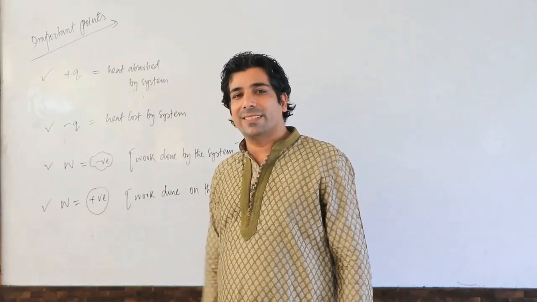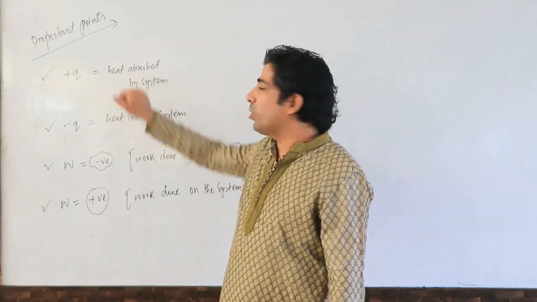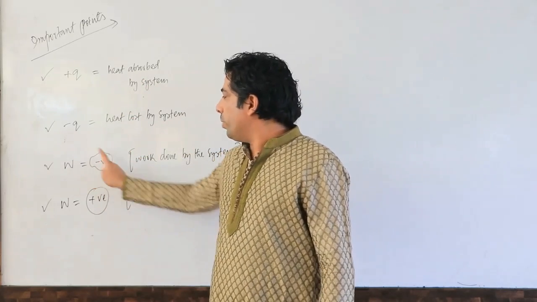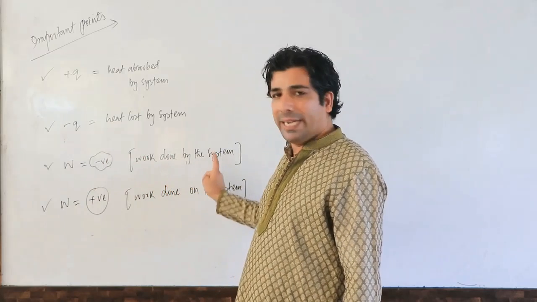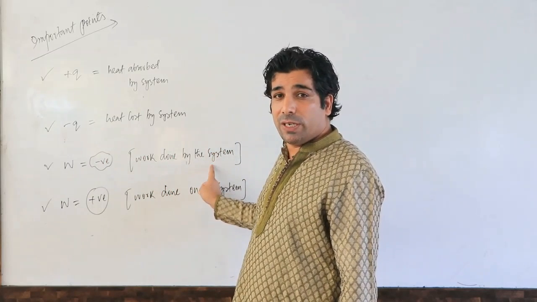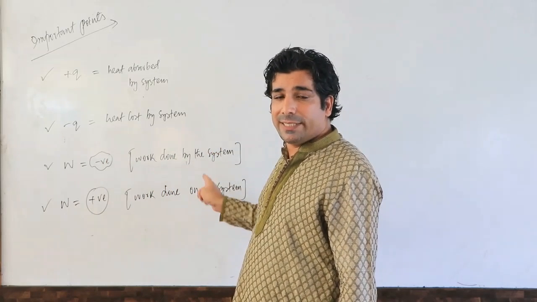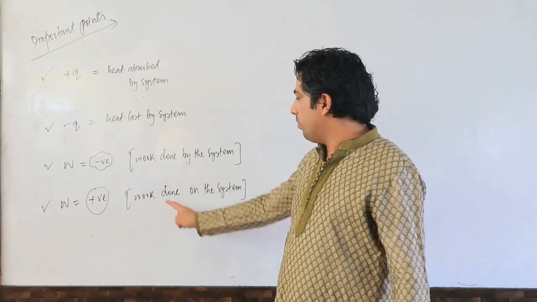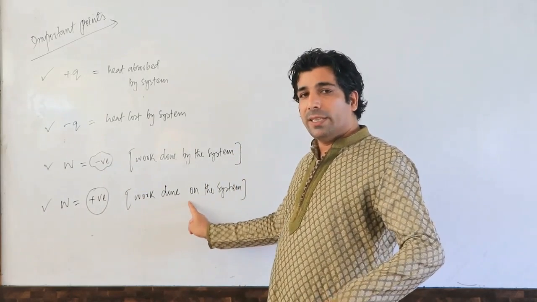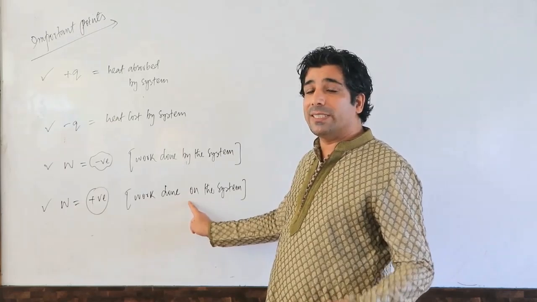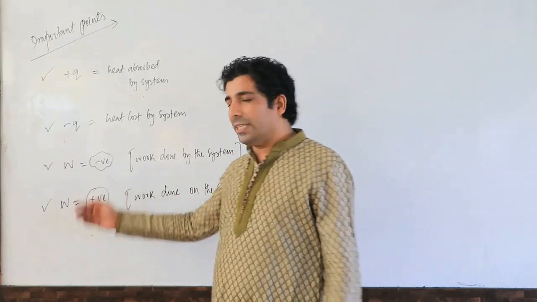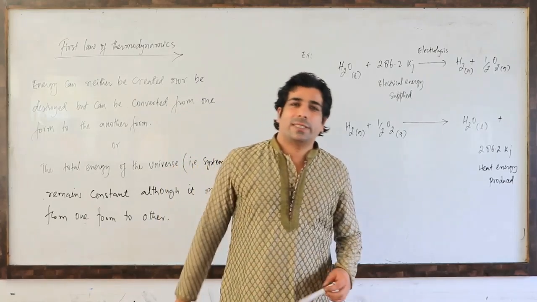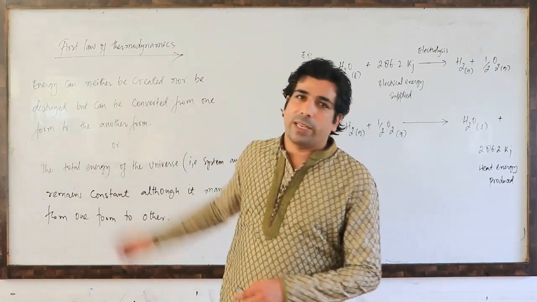Please remember that. So plus Q means heat absorbed by the system, minus Q heat lost by the system. W is negative when work is done by the system, because when the system will do the work, its internal energy will decrease. When internal energy will decrease, obviously it's taken as negative. And when the work is done on the system, then what will happen? Internal energy of the system will increase. So work is taken as positive. Please remember these points. So dear friends, let us look at the first law of thermodynamics.